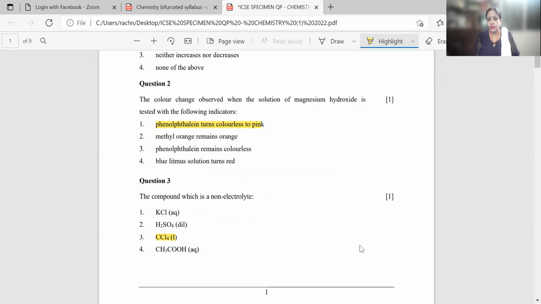Though acetic acid is also mentioned, acetic acid is a weak electrolyte. It partly dissociates, so on partial dissociation, some percentage of ions are found in the solution. And if ions are found in the solution, definitely that solution will be an electrolyte, whether it is strong or weak, but it will be considered an electrolyte. So the correct answer is CCl4.